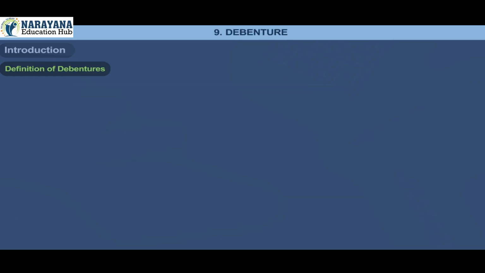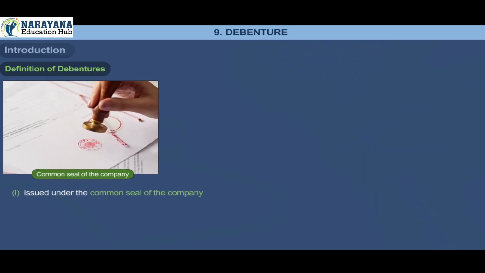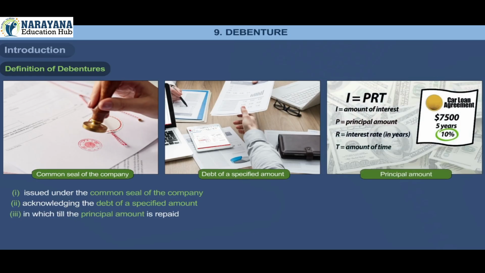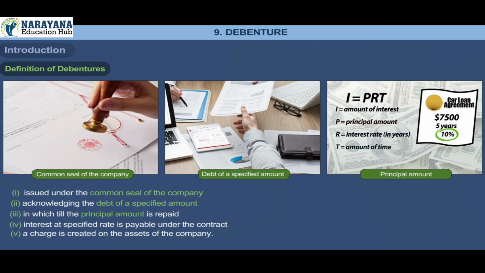Debenture is a document: 1. Issued under the common seal of the company, 2. Acknowledging the debt of a specified amount, 3. In which till the principal amount is repaid, 4. Interest at a specified rate is payable under the contract, 5. A charge is created on the assets of the company.